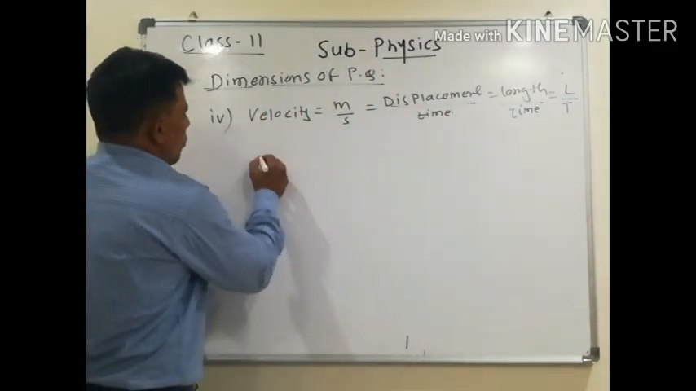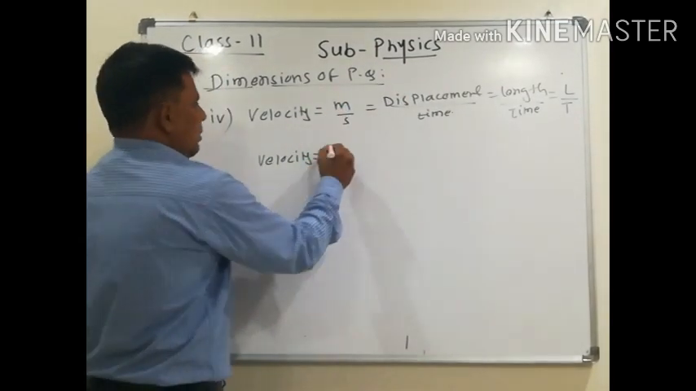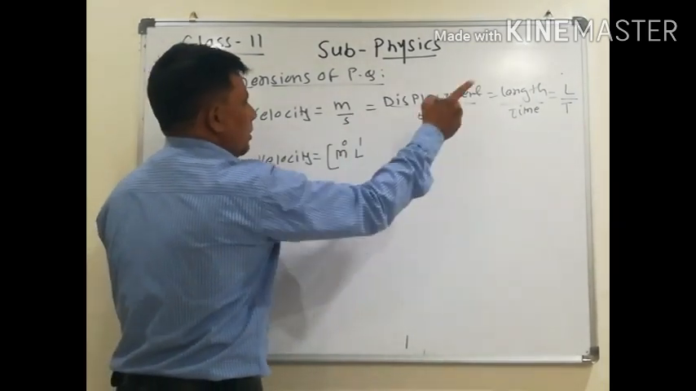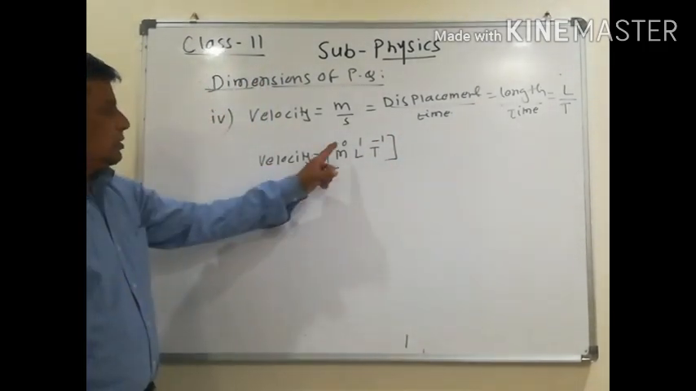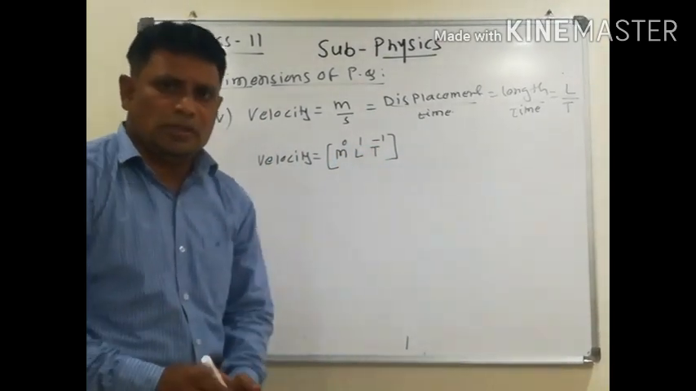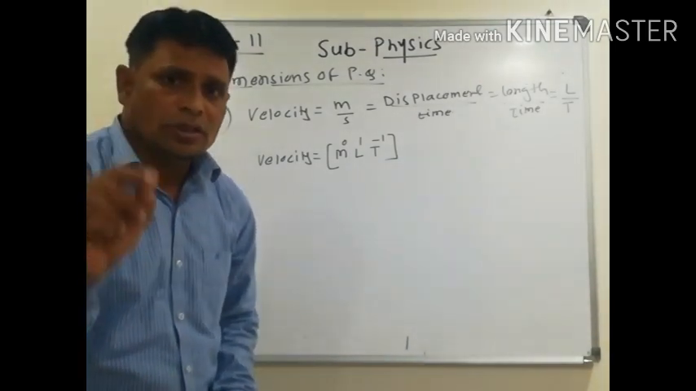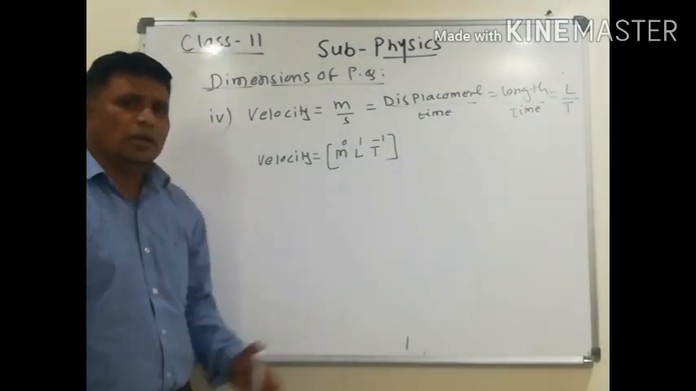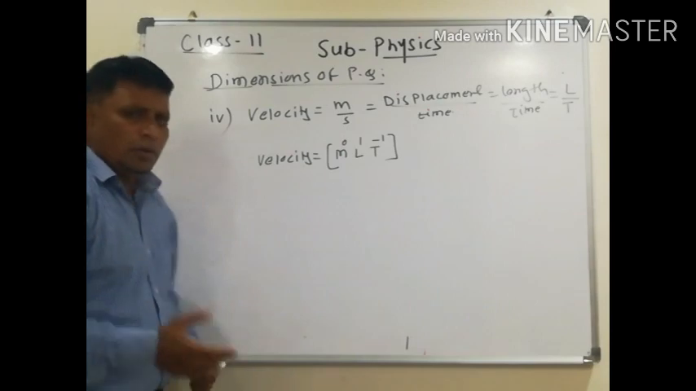So what is the dimension of velocity? Velocity is equal to meter per second. No mass. So 0 in mass, 1 in length, and minus 1 in time. This is the dimension of velocity. Dimensions of physical quantities are the powers to which the fundamental units are raised in order to express the derived unit of a physical quantity. Now suppose we have a speed.